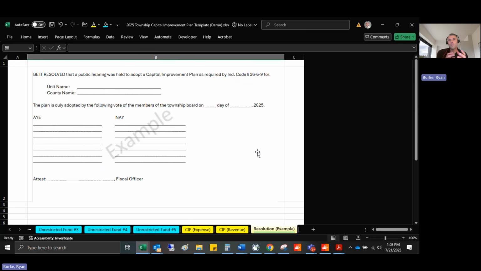There are lots of different avenues to do this. We want to make sure that no township fails to adopt one by September 30th. And because life can happen, surprises can happen, please don't wait until September 30th. Give yourself some room just in case things happen.